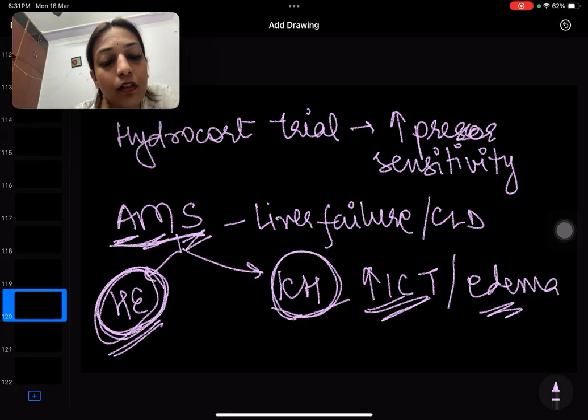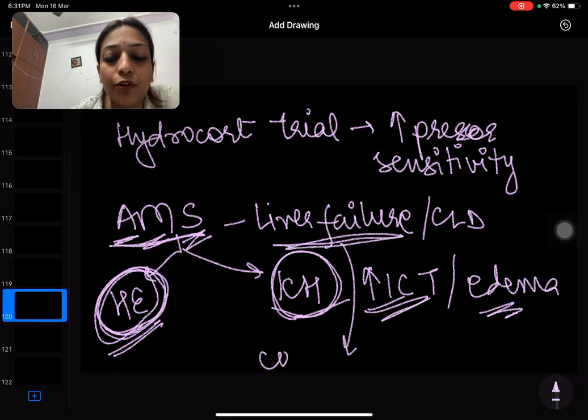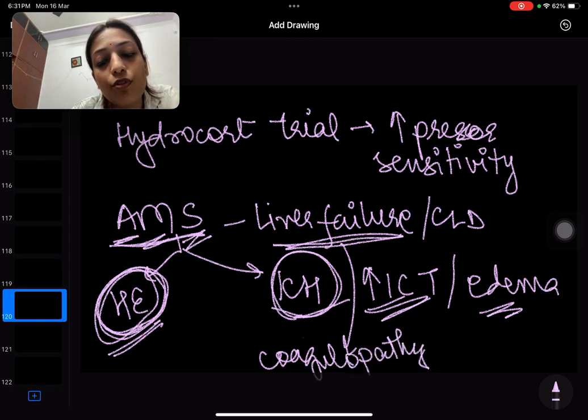Why do we think that way? Because see, if a patient has liver failure, we already know that the patient is having coagulopathy, which is a very huge risk factor for bleeding. So the patient can bleed, no issue about it, right? Then what about cerebral edema? Why are we thinking about cerebral edema?